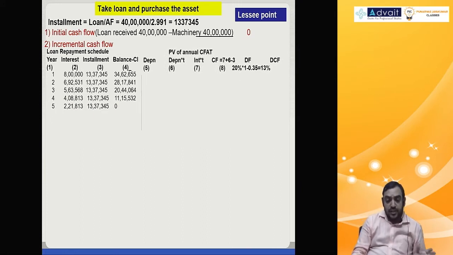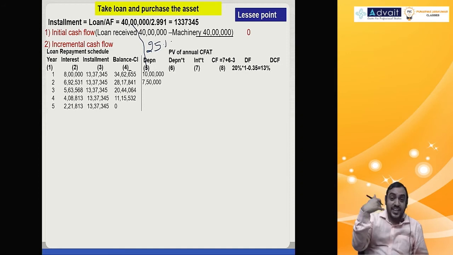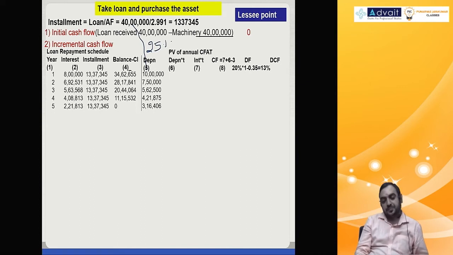Depreciation, I told you how you calculate. First year 40 lakh into 25%, 10 lakh. Second year, how do you do it? Shortcut, 1 minus rate of depreciation. 1 minus 0.25 means multiply by 0.75. 10 lakh into 0.75, 7 lakh 50,000 into 0.75, 5 lakh 62,500 into 0.75, 4 lakh 21,875 into 0.75, 3 lakh 16,406.